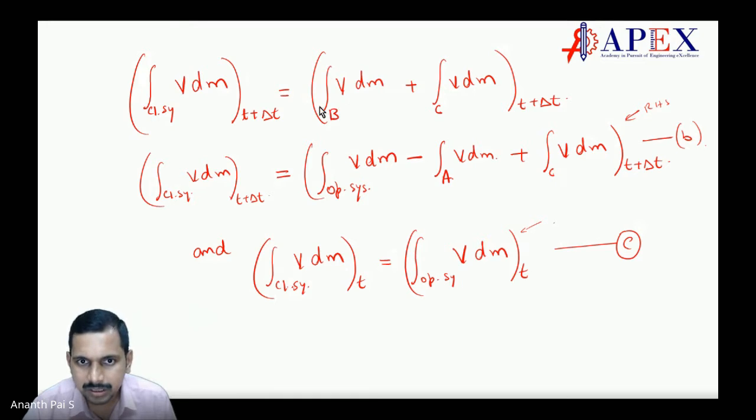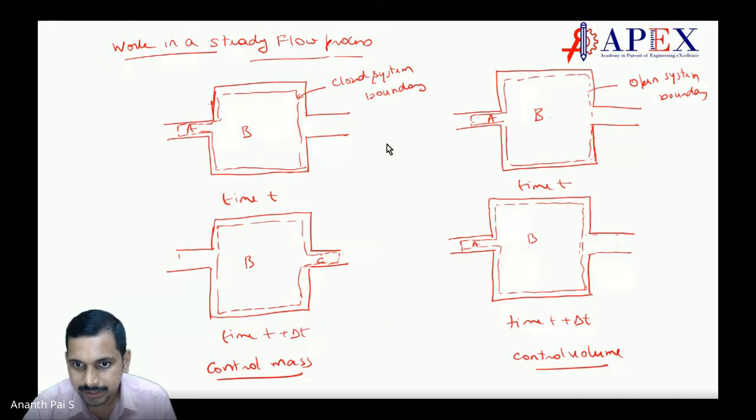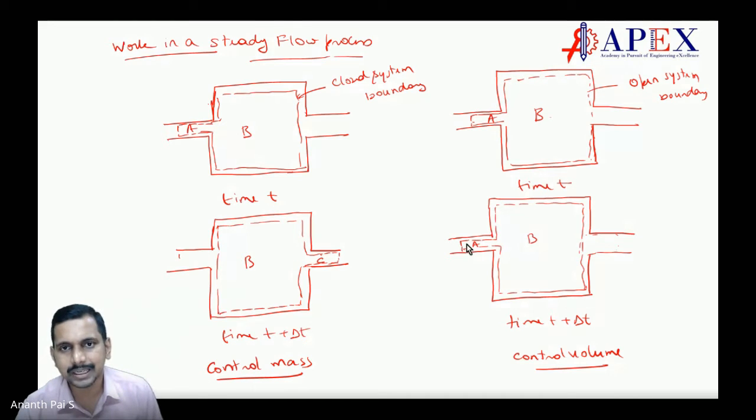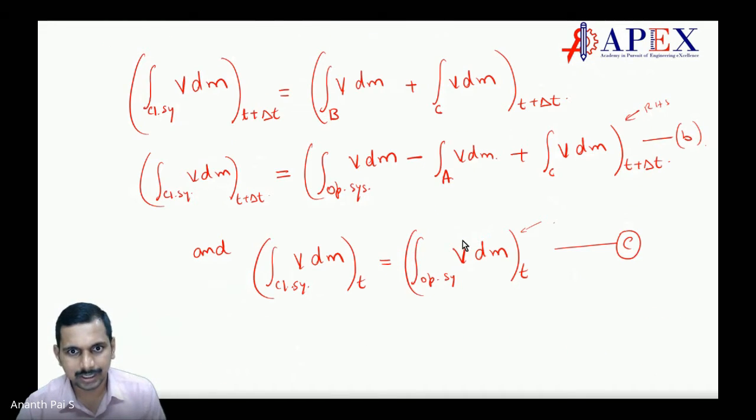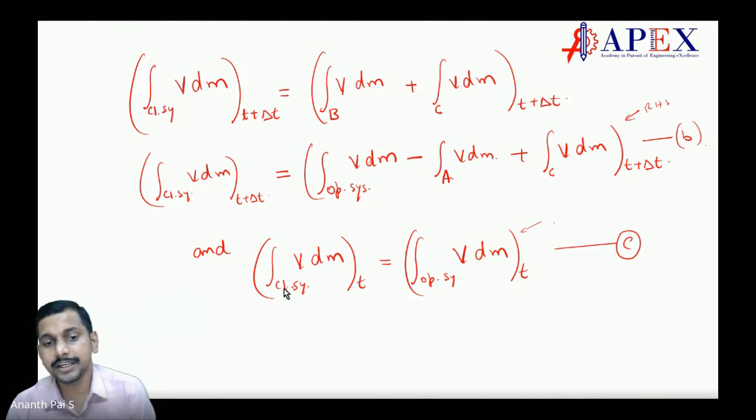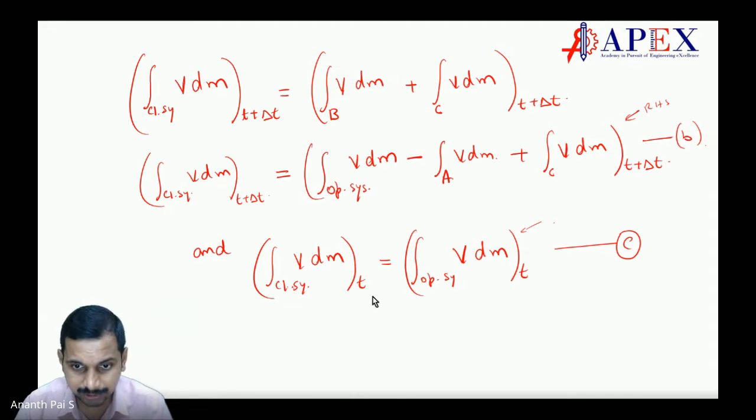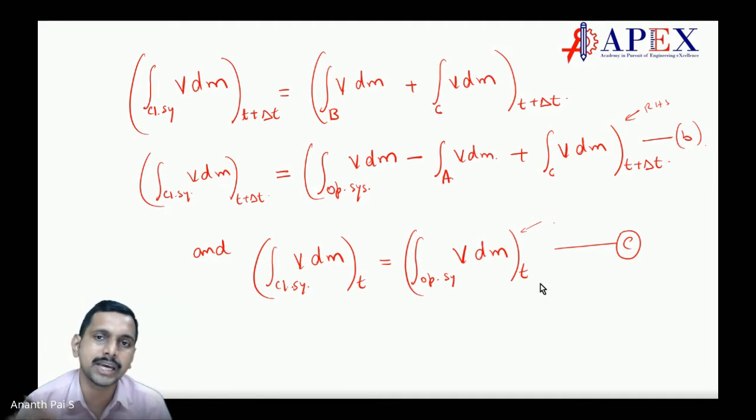But what is the integration of v dm over B? B is nothing but the open system at t plus delta t, which consists of A plus B minus A, correct? So it is the open system v dm minus v dm. This is one side. Then the integration of closed system v dm at time t is equal to the open system at time t, because at time t the closed system and open system are the same, correct?